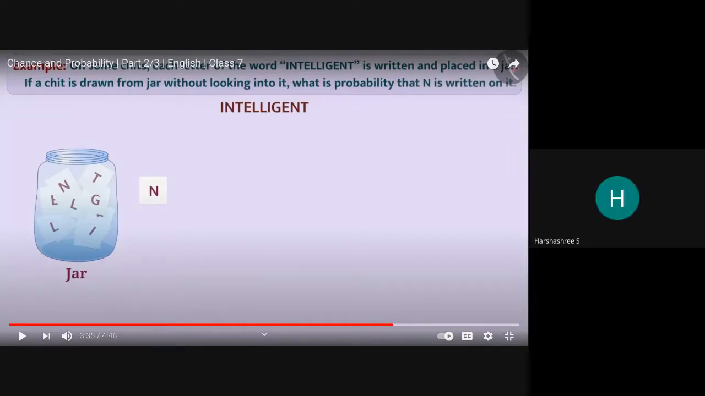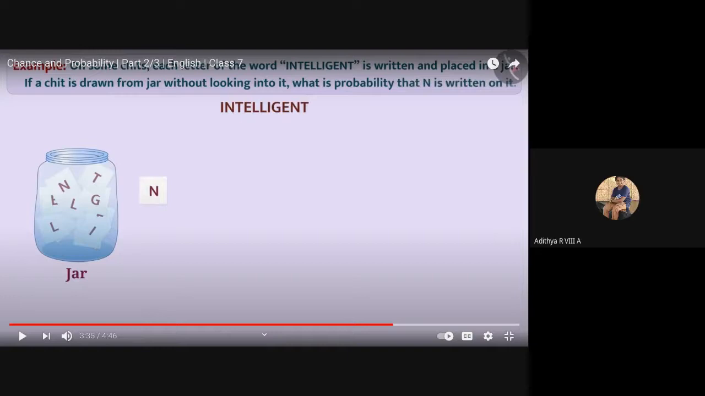Ma'am, 11. 11 letters. All the 11. Ma'am, N's probability is 2 by 11. Yeah, we'll come to that slowly. Wait. So you have 11 chits in which all these alphabets are written and put inside a jar.